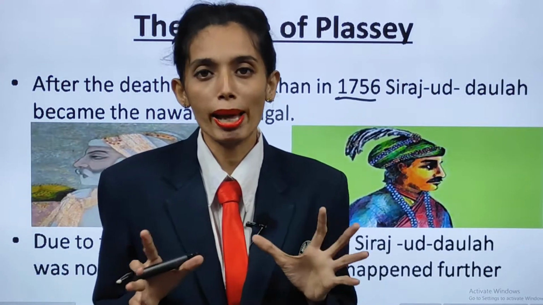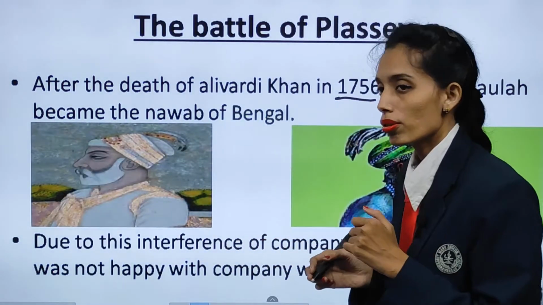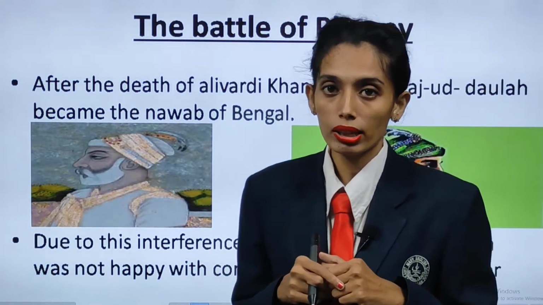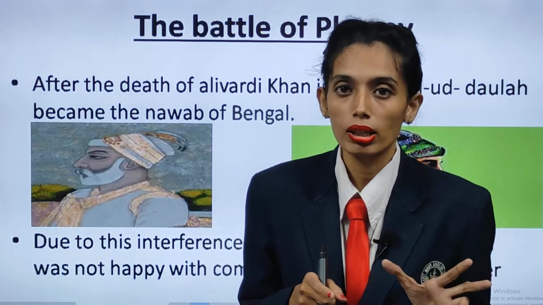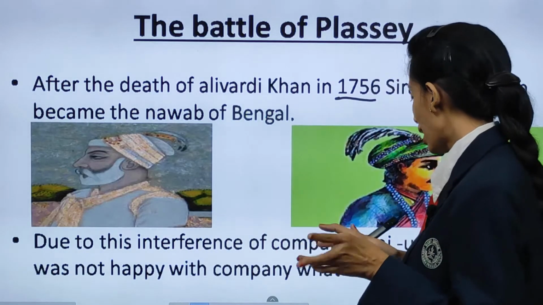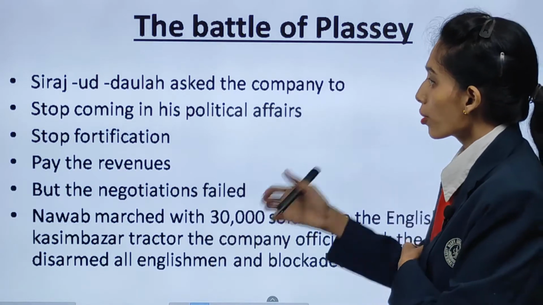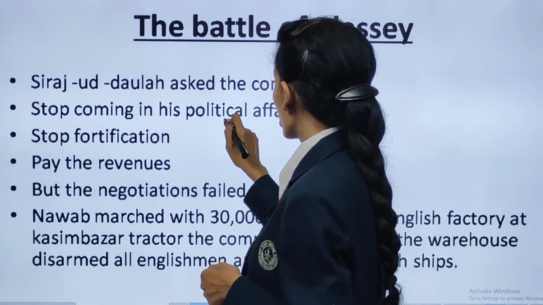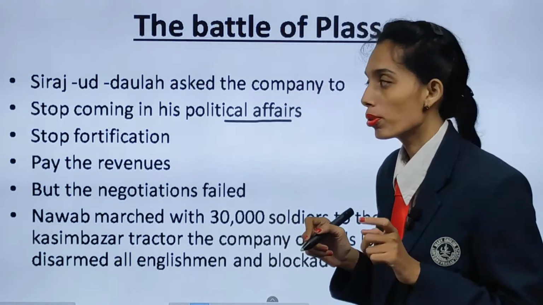Siraj-ud-Daulah was not at all happy with the situation, because he had already denied the Britishers permission to do trade, and the Britishers were not ready to accept because they had the farman in their hand. They said, we will use the farman and do our trading business here. So both had clashes between them, and that's how the Battle of Plassey took place. Siraj-ud-Daulah asked the company to stop coming into his political affairs. Don't interfere in my political affairs. This is what he straightly said to the Britishers.